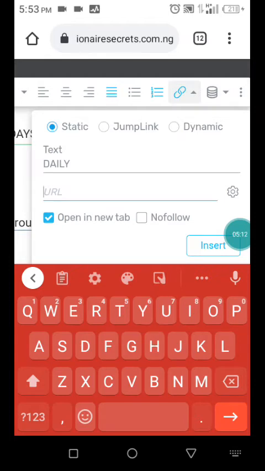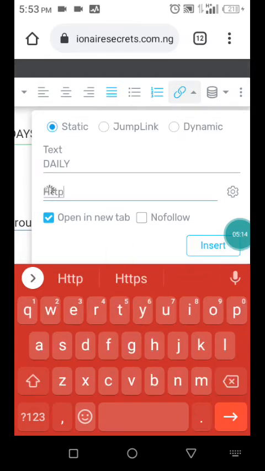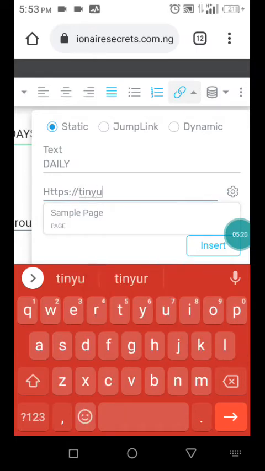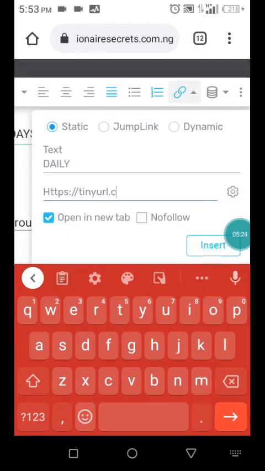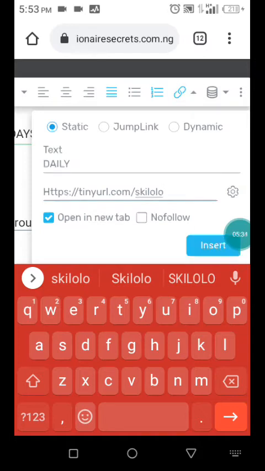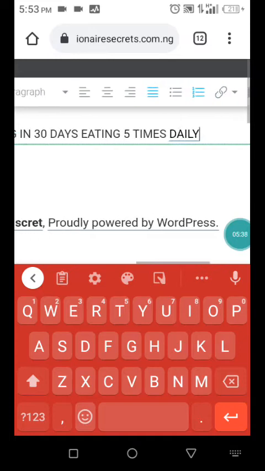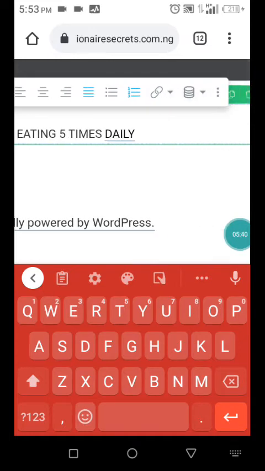Let's say you want to change it to a URL, http://tinyurl.com/skillolo. Are you getting me? Open a new tab or open on this tab. So you can actually do that. Once you are done, click on insert. So that one has become a link. Are you getting me?